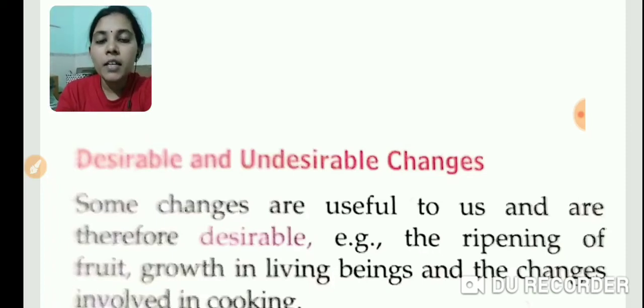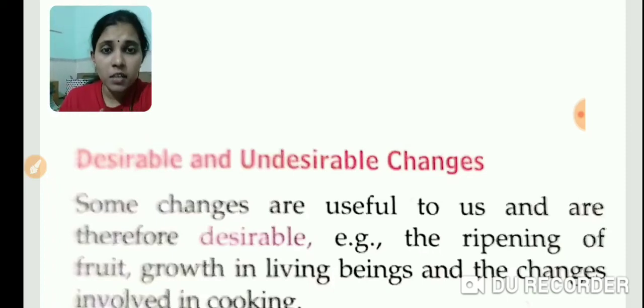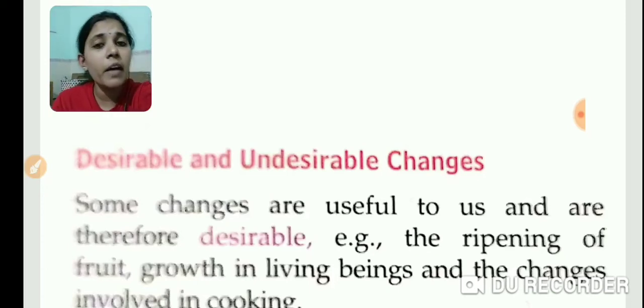Another example, our digestion. The food we are eating, if it is not producing protein, vitamins, and minerals, is it useful? Not useful.